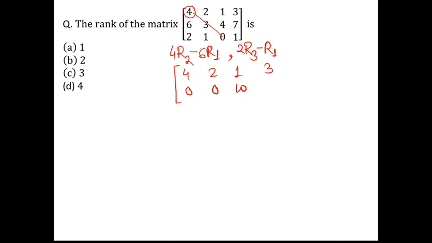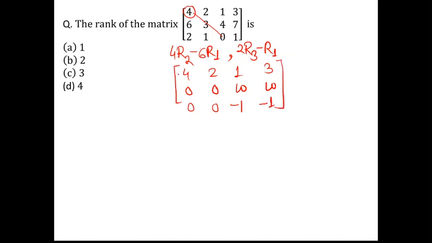7 4s are 28, 28 minus 18, 28 minus 18 again 10, and then 2r1 minus r2, r3 minus r1, that gives you 0. 1 minus 2 1s are 2 minus 2, that's also 0. 0, 2 times 0 minus r1, that is minus 1, and then this also gives you minus 1.